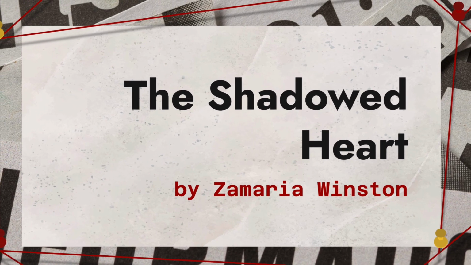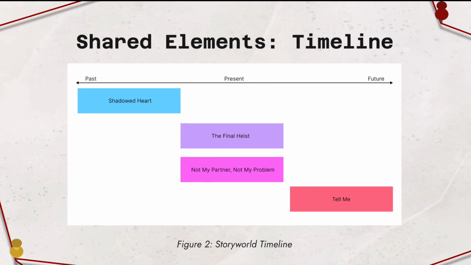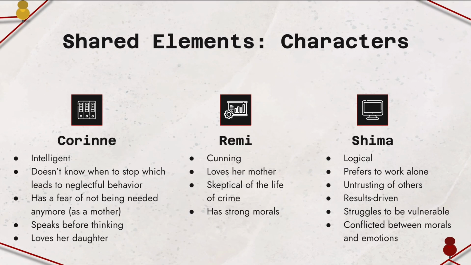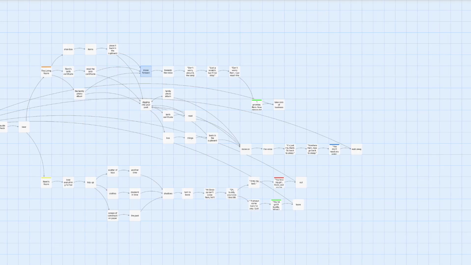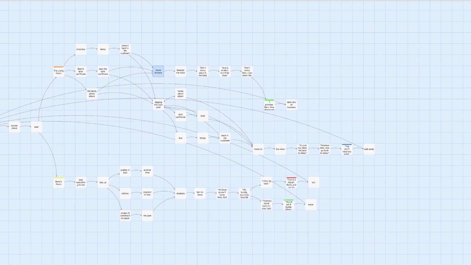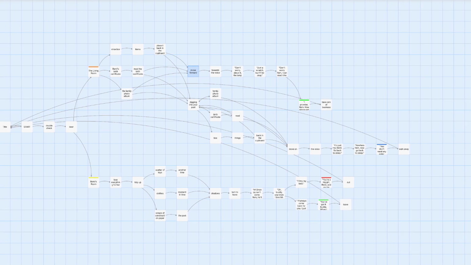My name is Zamaria Winston, and the name of my individual story is The Shadowed Heart. This is a story within the Family Affairs shared story world, which follows Corinne, a woman with a passion for crime, and two women, Corinne's daughter Remy and Detective Shima. In playing all the games of the story world, the player will discover the true connection between these three women, which is that Detective Shima is Remy's twin, that was abandoned by Corinne at birth.